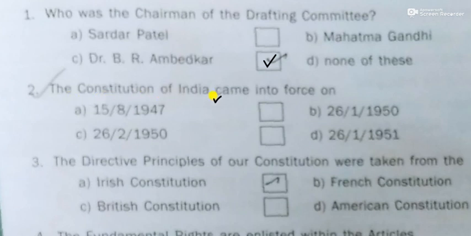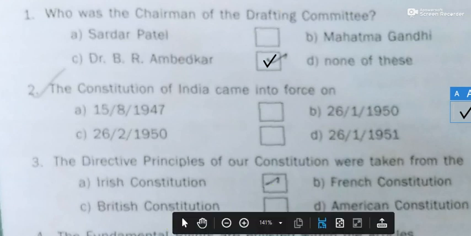The Constitution of India came into force on 26 January 1950.